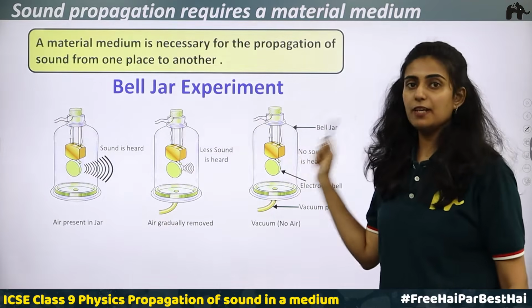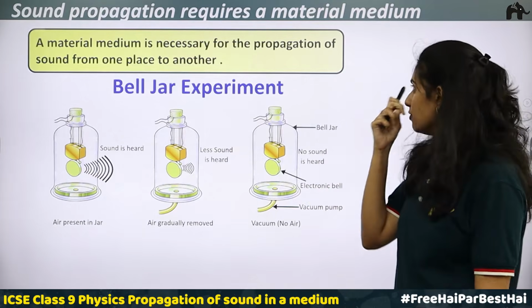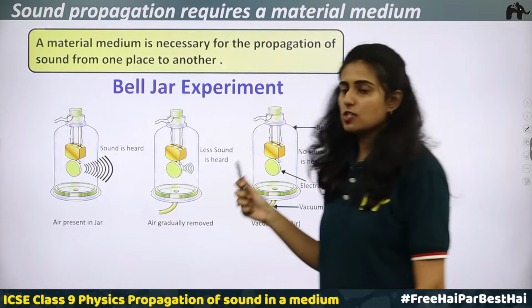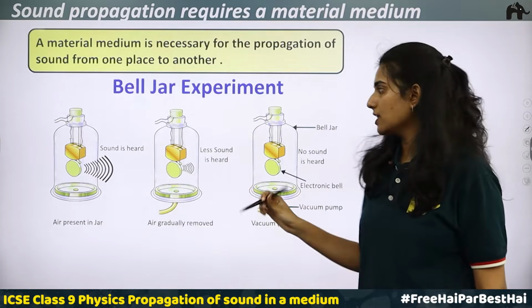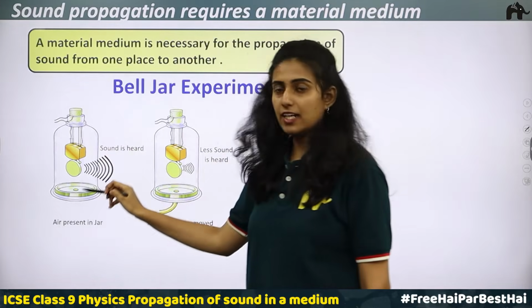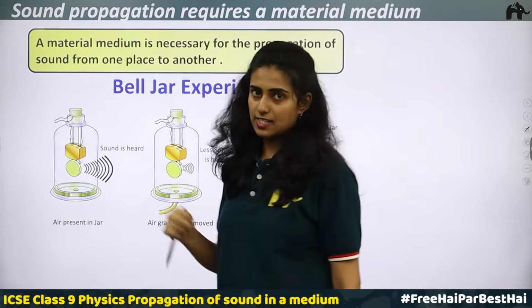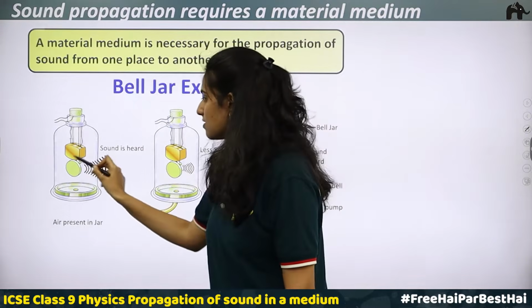We will be discussing a very important experiment, the bell jar experiment. A material medium is necessary for the propagation of sound from one place to another. So here in the setup you can see this is a bell jar. There is an electric bell. This is airtight with a cork. It is being closed properly so that the air does not escape out. You can see the electric bell.